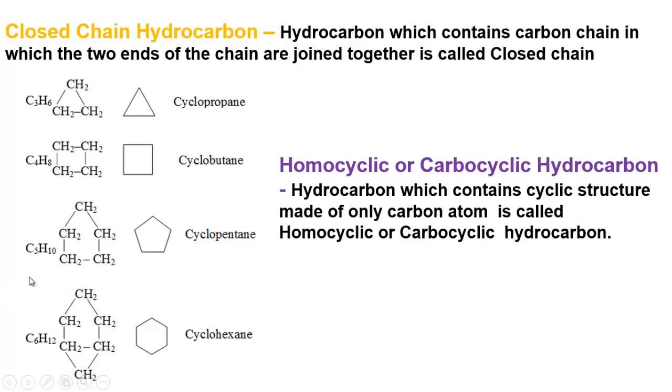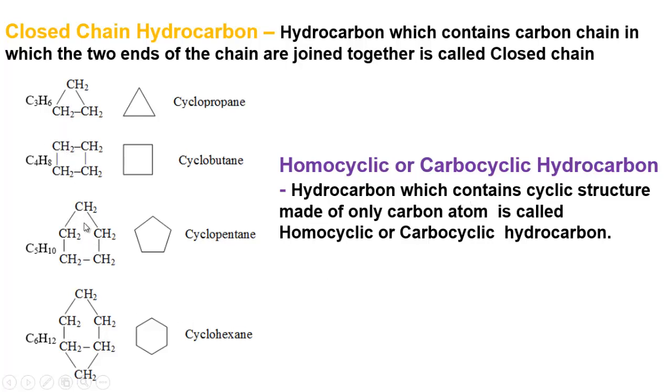And again you have seen homocyclic hydrocarbon are again two types, saturated and unsaturated. Saturated homocyclic means when inside the homocyclic structure only carbon-carbon single bond is present, they are known as saturated homocyclic hydrocarbon.